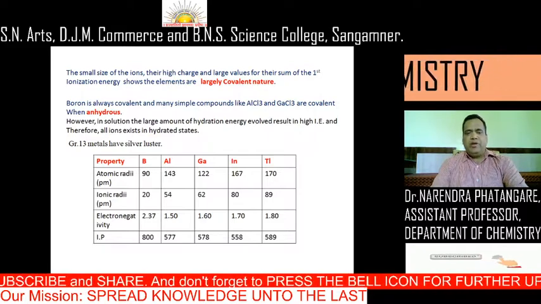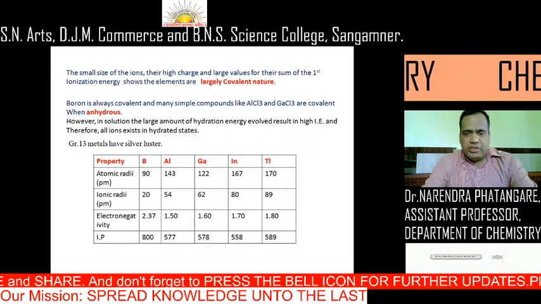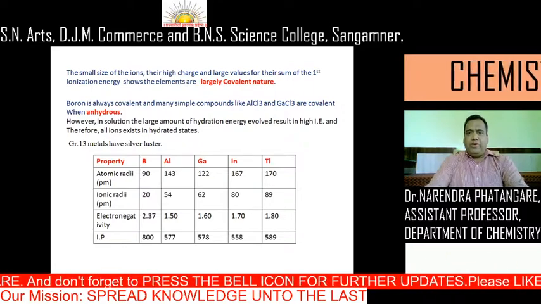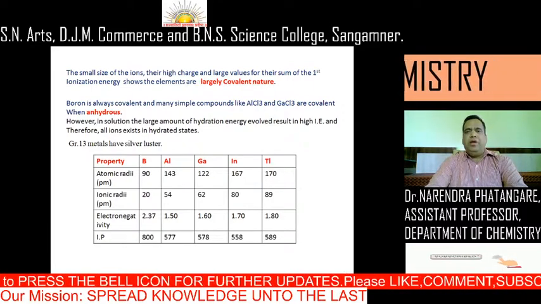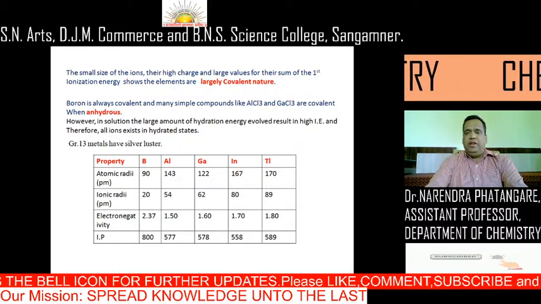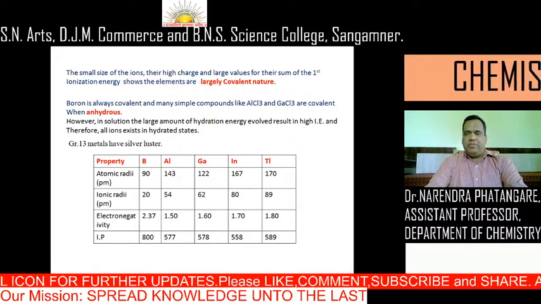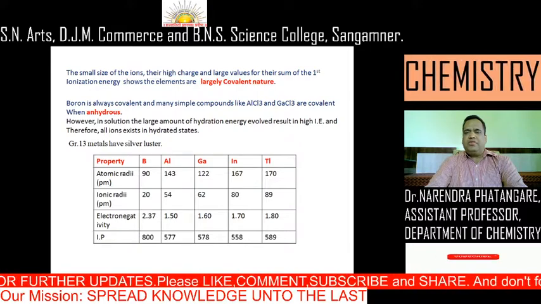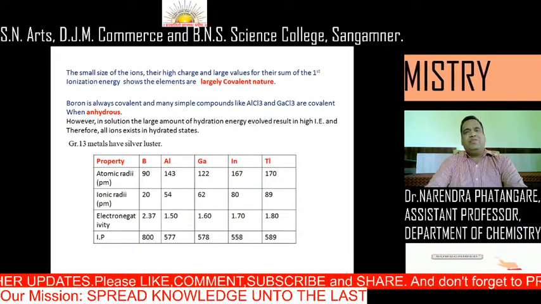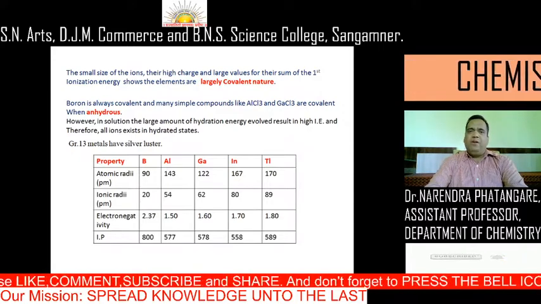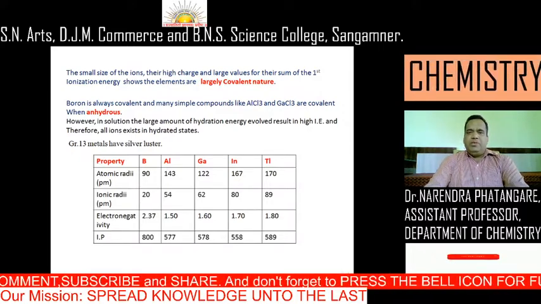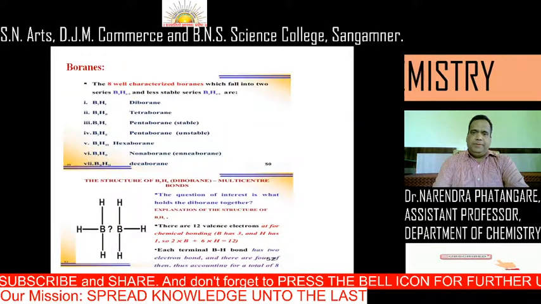Then in the case of ionization potential, boron shows 801 kilojoule per mole, while there is a sudden decrease in the case of aluminium to 577, then a slow increase in the case of gallium, again a decrease in the case of indium, and again an increase in the case of thallium. We must remember this abnormal behavior for attempting different questions in competitive exams.